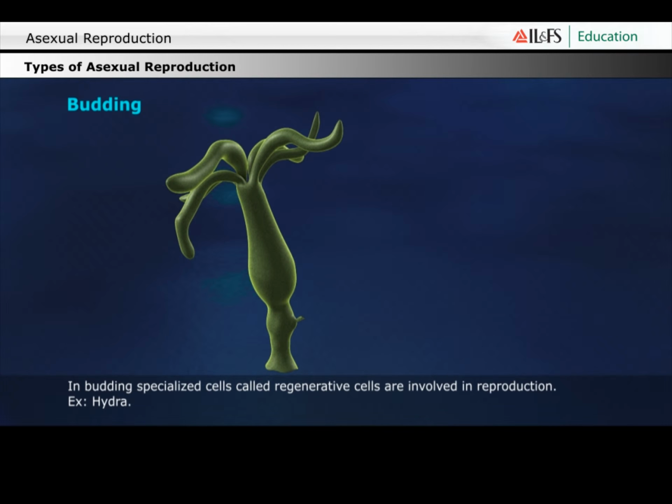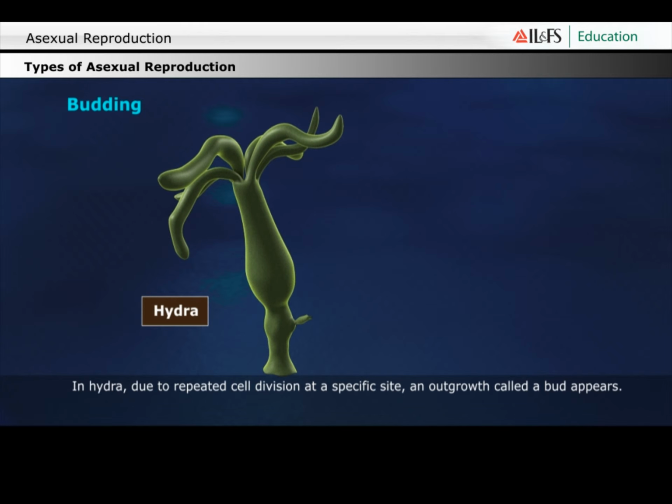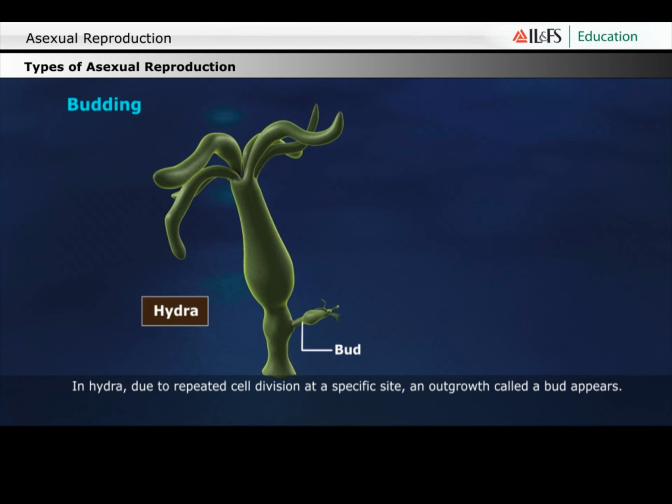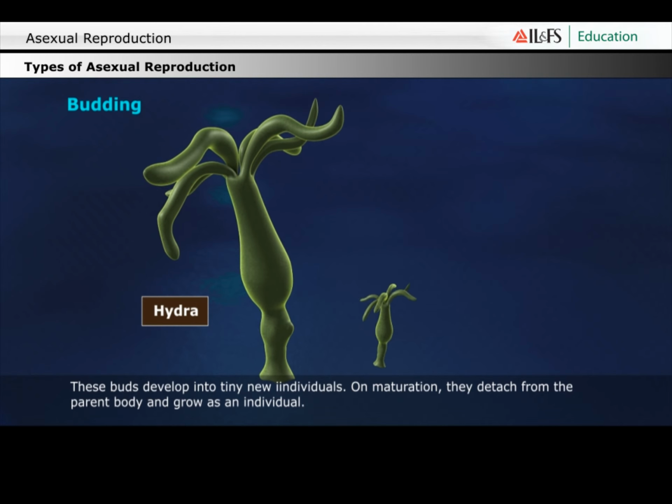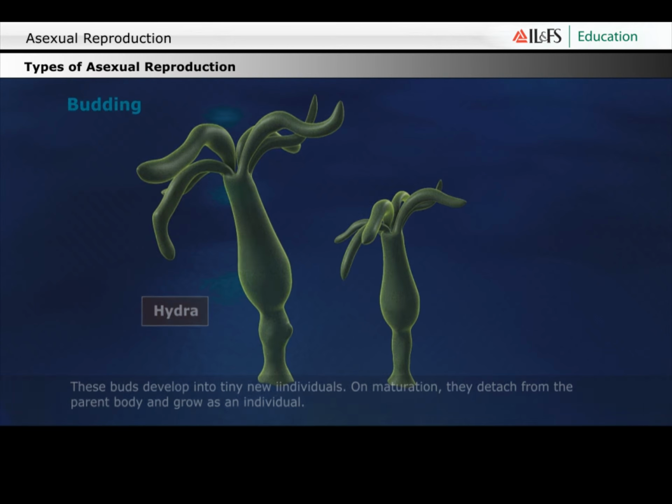Budding. In budding, specialized cells called regenerative cells are involved in reproduction. Example: hydra. In hydra, due to repeated cell division at a specific site, an outgrowth or projection occurs, called a bud. These buds develop into tiny new individuals. On maturation, they detach from the parent body and grow as an individual.